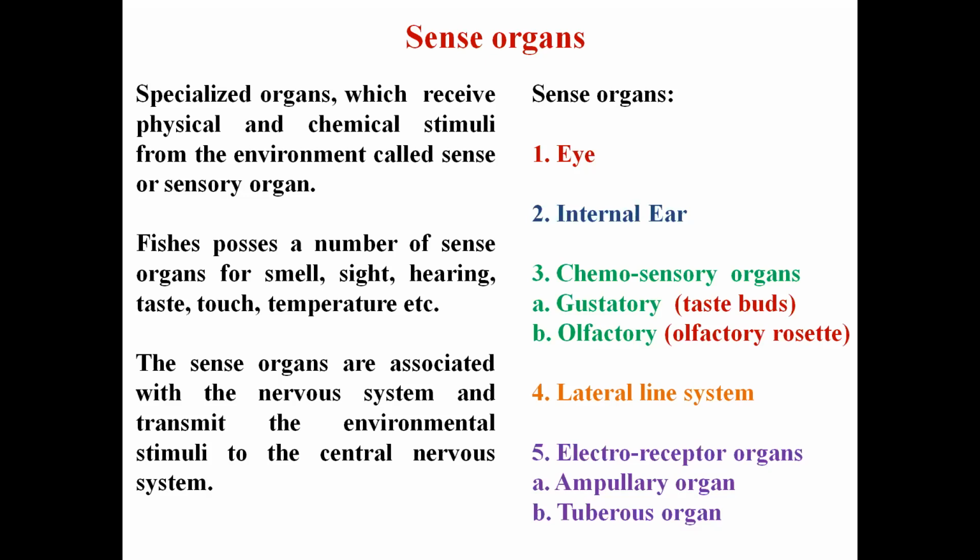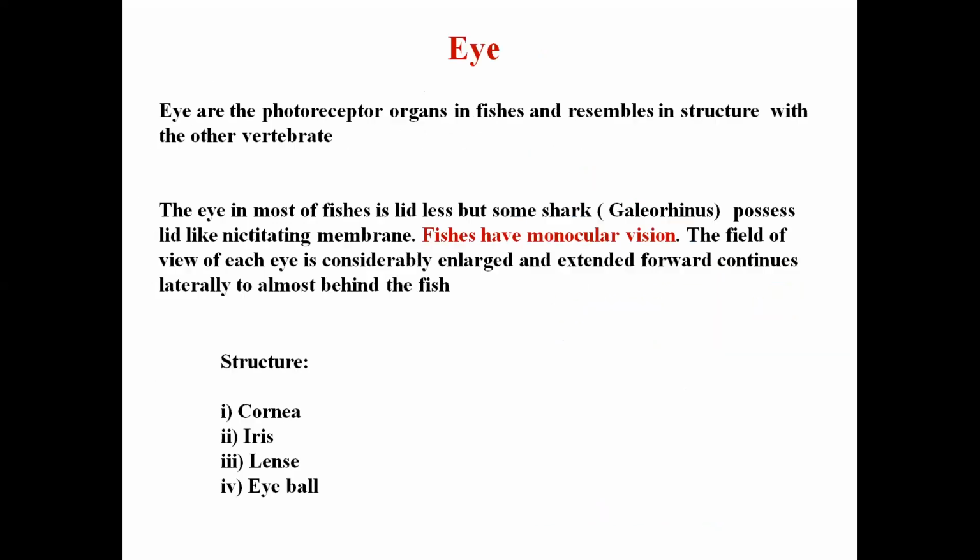Then the fifth category is the electroreceptor organs. They are sense organs which are sensitive to electric fields. There are basically two types of electroreceptor: the ampullary organ and the tuberous organ. The ampullary organ receives electric stimuli of lower frequency, and the tuberous organ receives stimuli of higher electrical frequency. We will see all these sense organs in detail one by one. So first we will go for the eye.